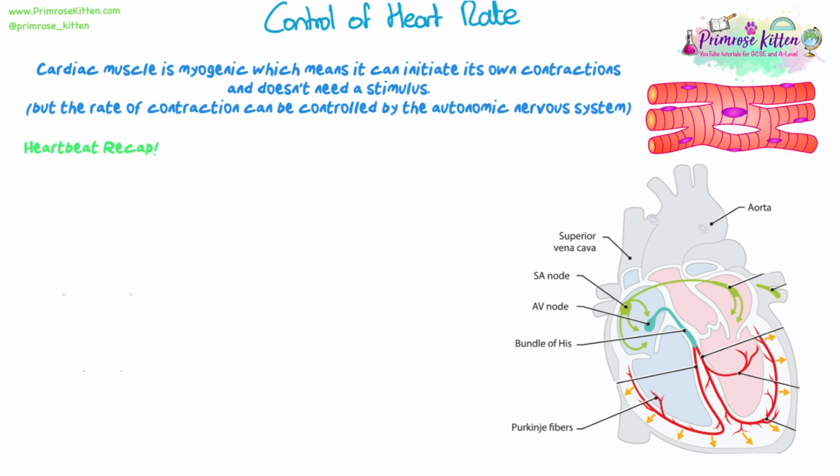Okay, so just a reminder before we go into the details of how heart rate is controlled by the nervous system. A reminder that cardiac muscle is myogenic, so it means it initiates its own contraction. So it initiates its own action potentials and stimulates the muscle to contract. It doesn't need an external stimulus to start the contractions, it will do it anyway. But obviously the rate of contraction can be controlled, and we're controlling it with the autonomic nervous system. So this is not about causing the heart to beat, because it's doing that anyway.